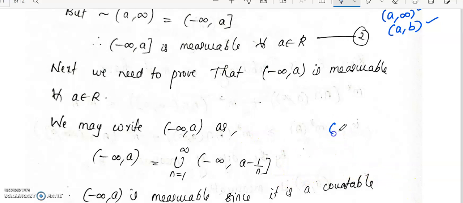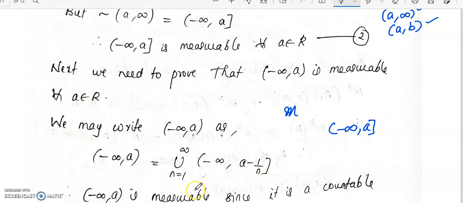The union of these will be equal to minus infinity to open A. As we know, minus infinity to closed A, when we took the complement, was the complement of A to infinity. Now we know that a set of this form is measurable. M is a sigma algebra, so these are all measurable sets.